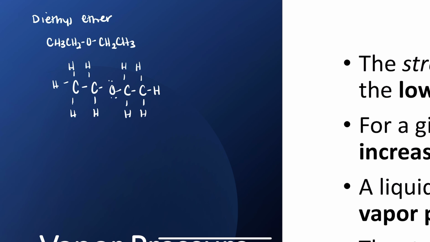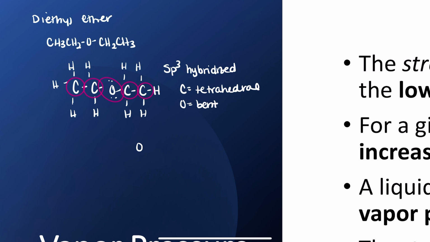Every carbon and the oxygen, all of these are sp3 hybridized. The carbons are all tetrahedral. The oxygen, because it has 2 lone pairs on it, is bent. So if you actually looked at the VSEPR shape of this, it is a bent molecule. However, what I want you to think about is, okay, you've got oxygen, and you're like, okay, cool, I've got a bent structure. That's great, but these guys are pretty big.